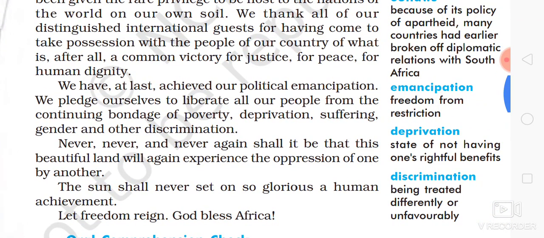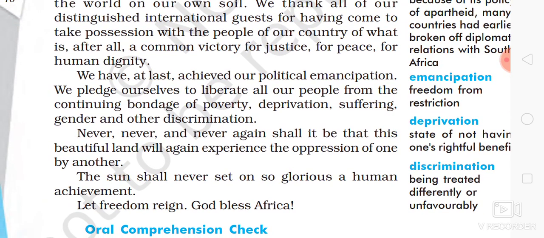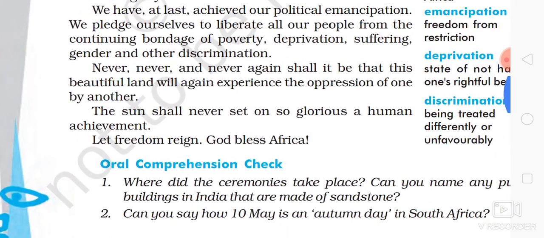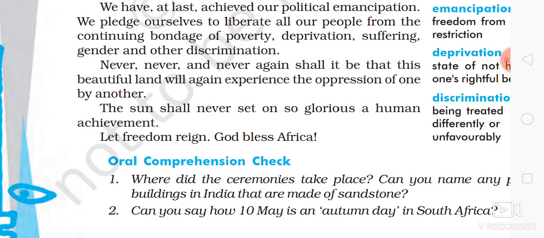What is political emancipation? Freedom from restrictions: deprivation, poverty, suffering, gender and other discrimination. Discrimination means people being treated differently or unfavorably on a baseless basis.